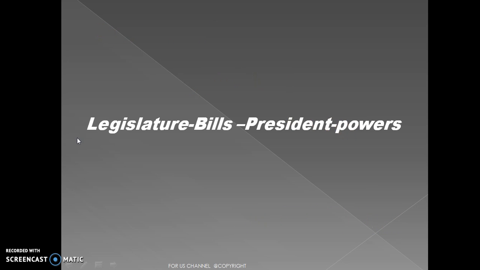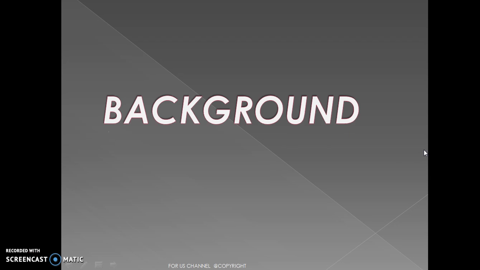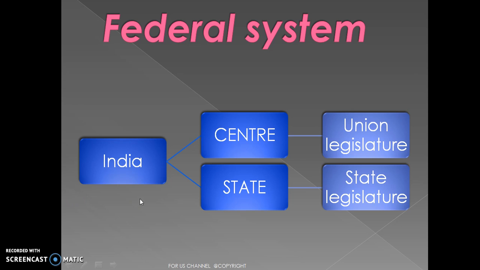Today our topics are about legislature, bills, and also we discuss about president and his powers, his veto powers. Coming to the background, we all know that India is a federal state. It divided its power between the central government and the state government, namely union legislature and state.